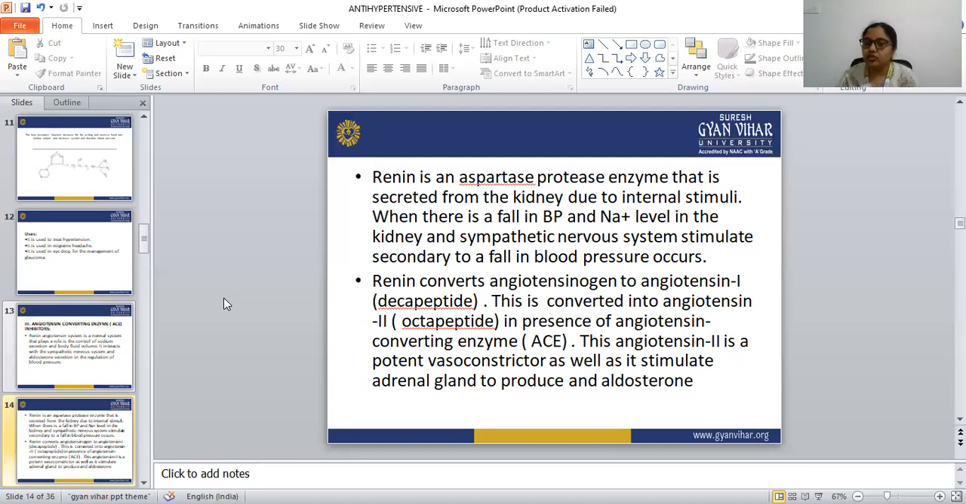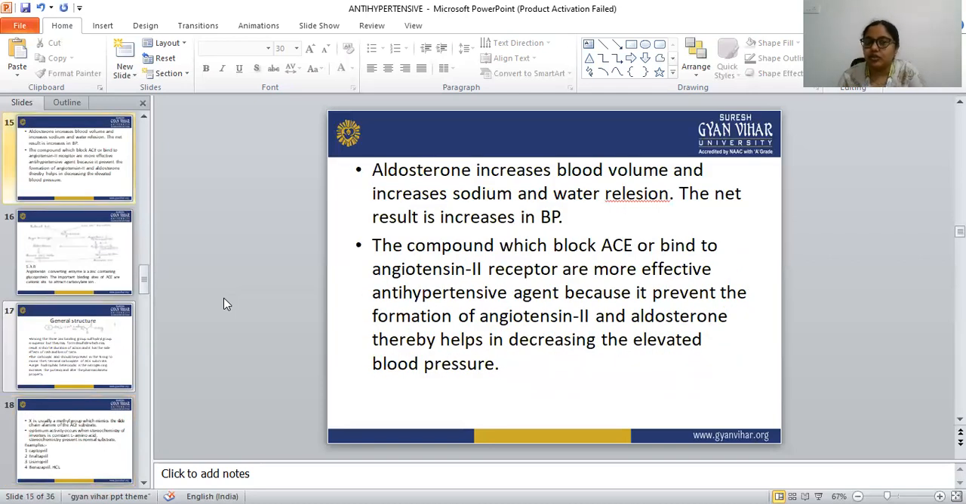When this angiotensin 1 is converted to angiotensin 2, this angiotensin 2 is a potent vasoconstrictor. And with the potent vasoconstriction, obviously the blood pressure increases, and that stimulates the adrenal gland to produce aldosterone. And this aldosterone increases the blood volume, and increases sodium and water retention.